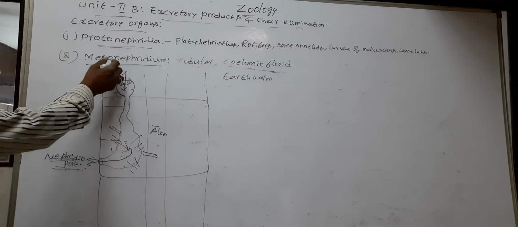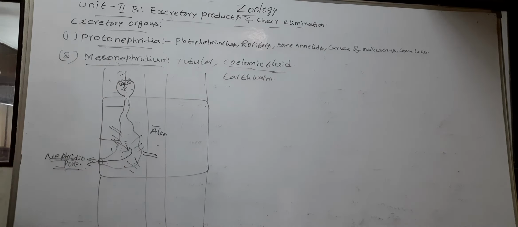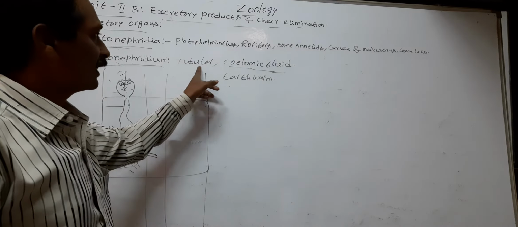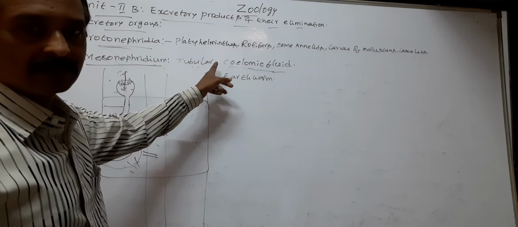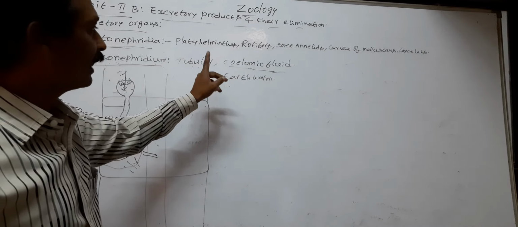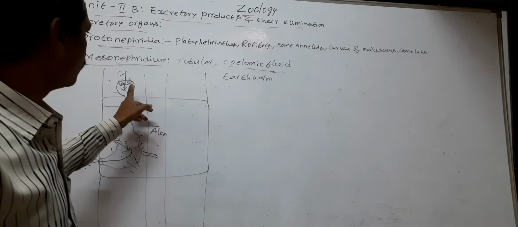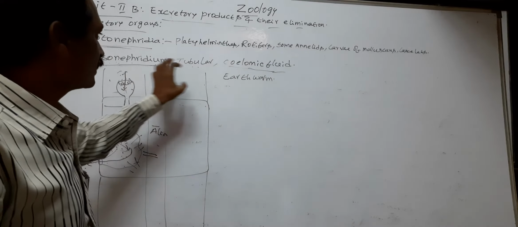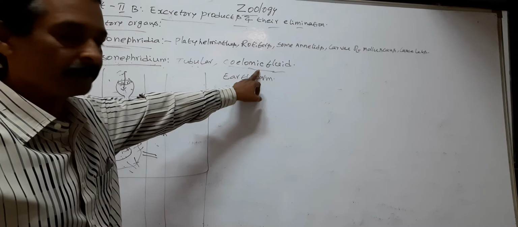So, mesonephridia are tubular structures enveloped with network-like capillaries. The mesonephridium opens into coelomic fluid.